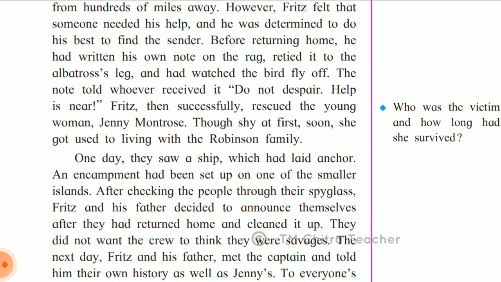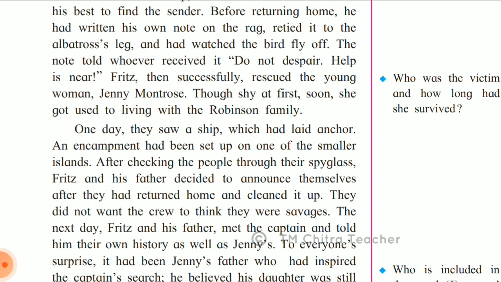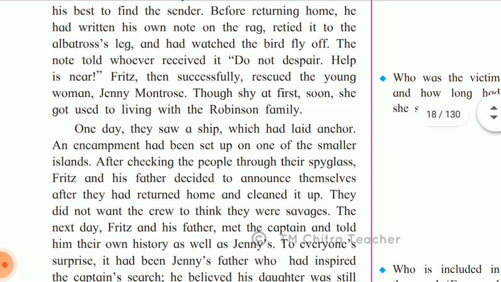Fritz then successfully rescued the young woman Jenny Montrose. Though shy at first, soon she got used to living with the Robinson family. So as at first she was new to the family, she felt shy, but later on she was used to living with this family. So finally Fritz saved her.